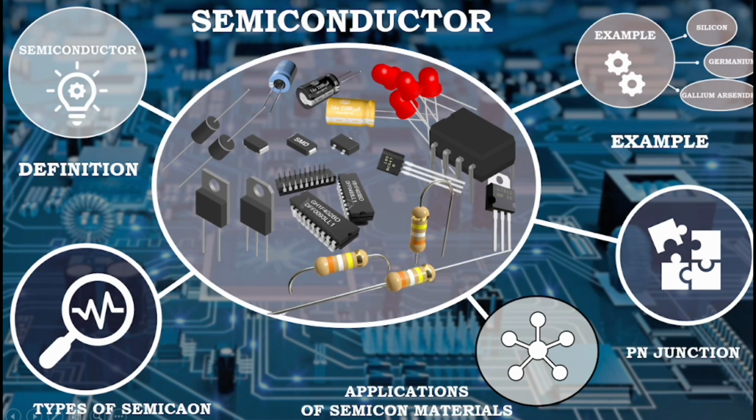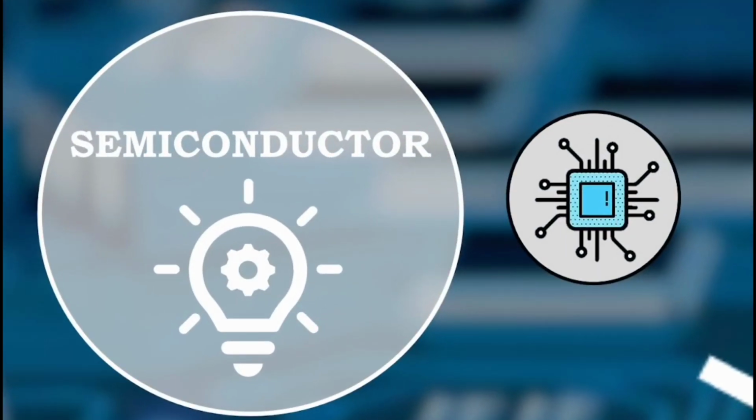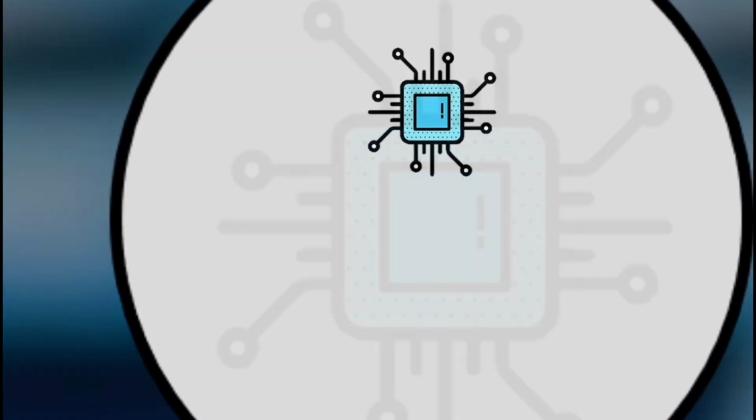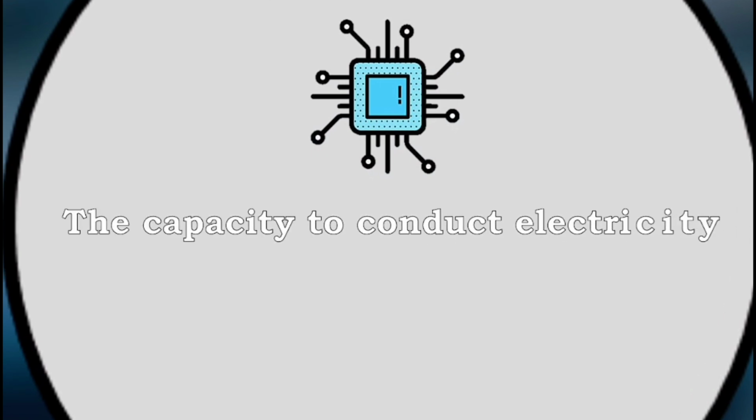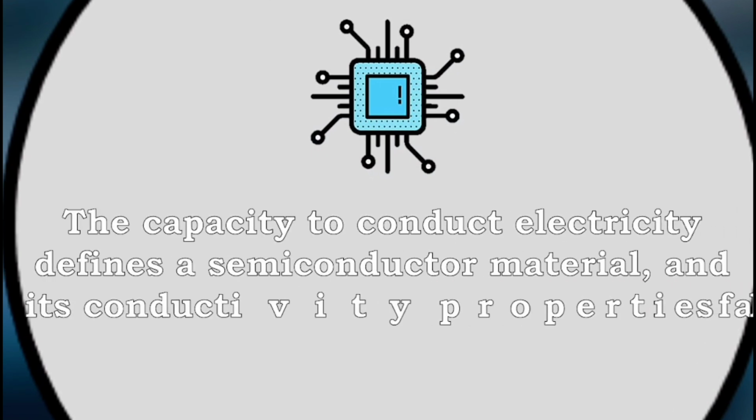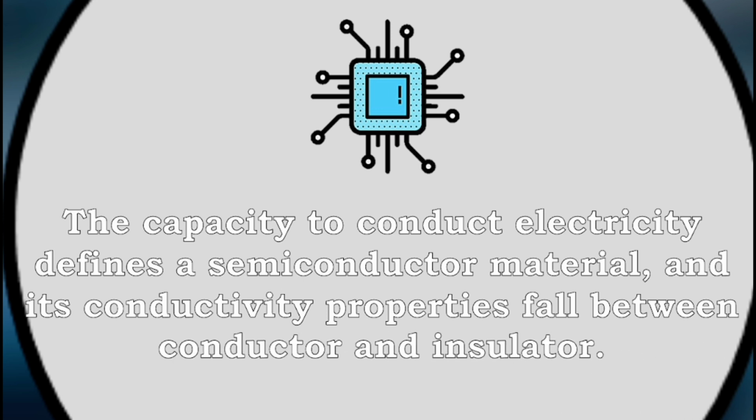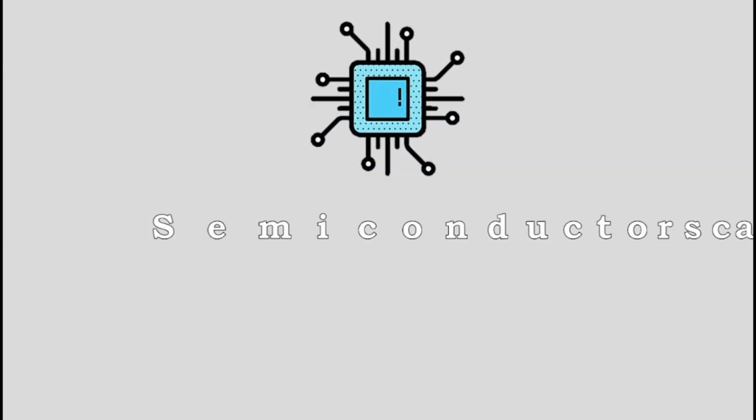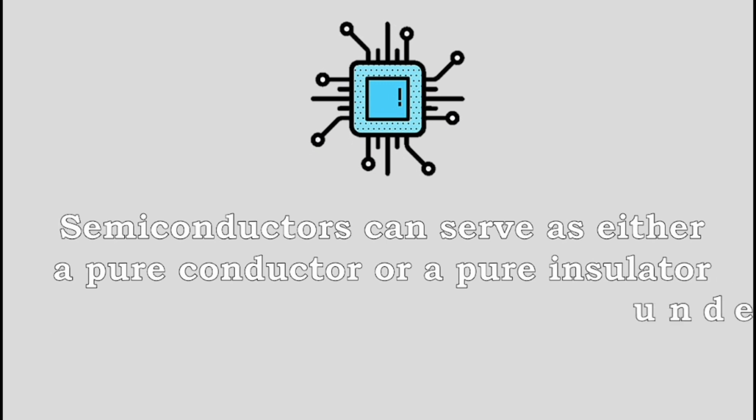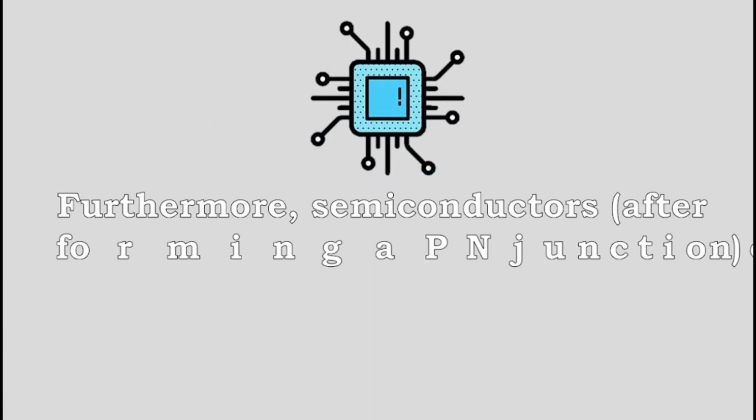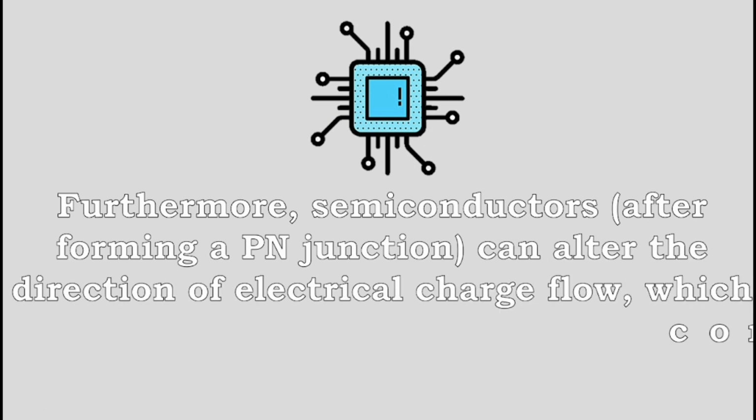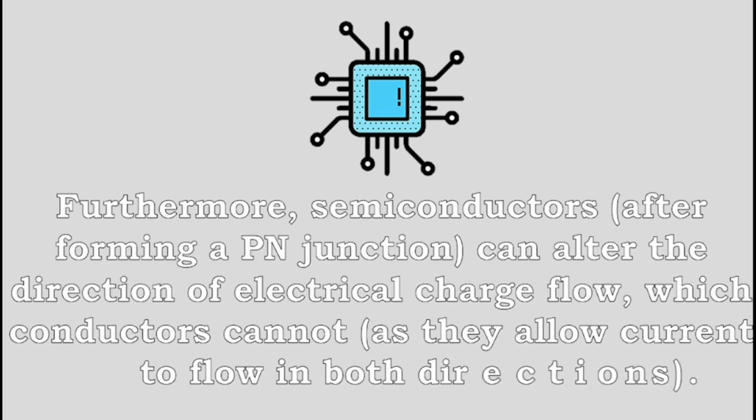Well, first, what is a semiconductor? The capacity to conduct electricity defines a semiconductor material, and its conductivity properties fall between conductor and insulator. Semiconductors can serve as either a pure conductor or pure insulator under certain conditions. Furthermore, semiconductors, after forming a p-n junction, can alter the direction of electrical charge flow, which conductors cannot, as they allow current to flow in both directions.